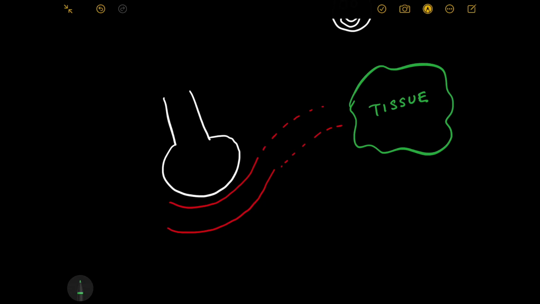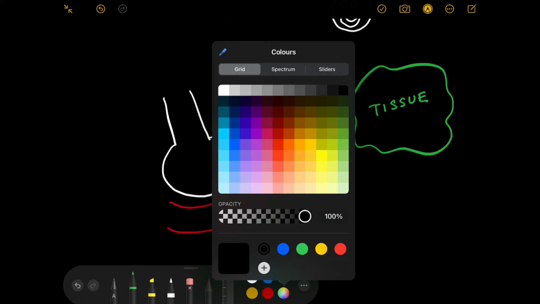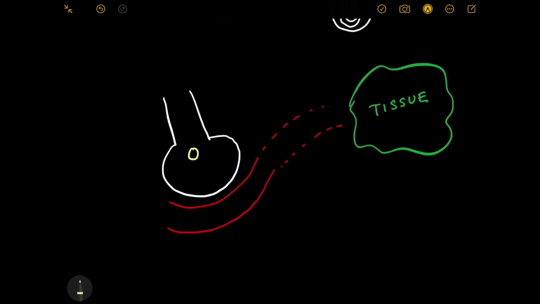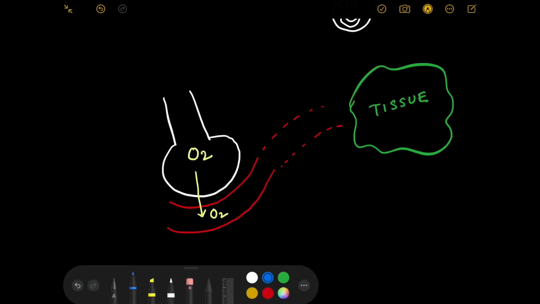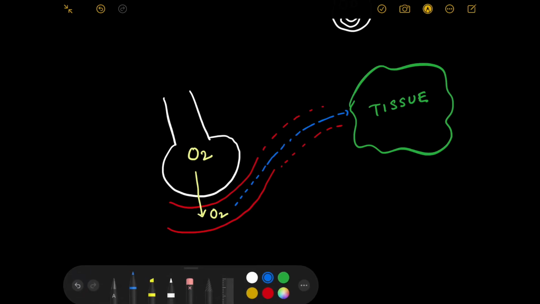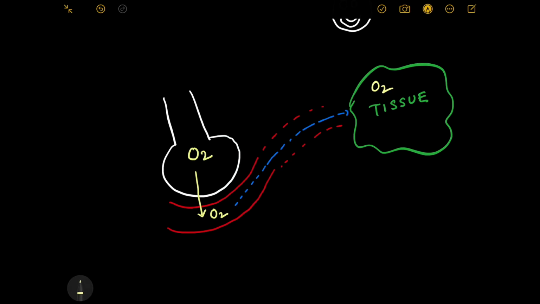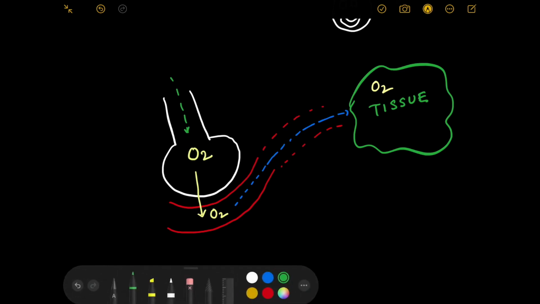Now, for oxygen to reach body tissue, what are the steps? First, oxygen has to be present in the alveolus, then that oxygen has to come to the blood. Now that oxygen that comes into the blood has to be transported via some medium into the tissue so that we can get oxygen in the tissue. And for oxygen to come into the alveolus, in the atmosphere you also need to have oxygen.